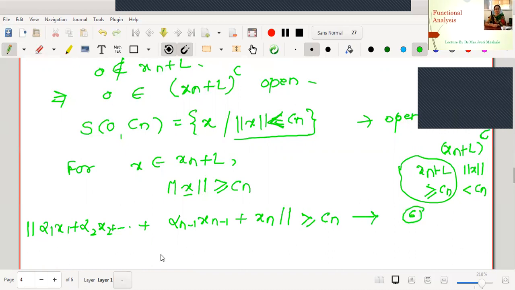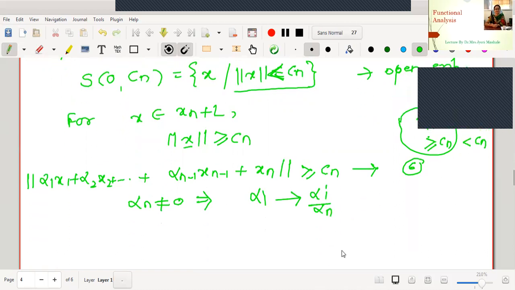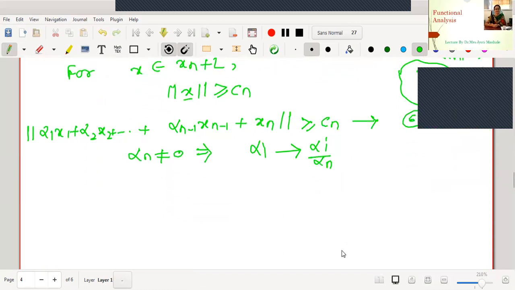Right? Now, we will start with one fixed scalar alpha n not equal to 0, and by using this, we will replace every scalar alpha i by alpha i by alpha n. All this procedure we are just trying to do to convert an n minus 1 dimensional space to an n dimensional space, right? Therefore, if I replace, what will happen?